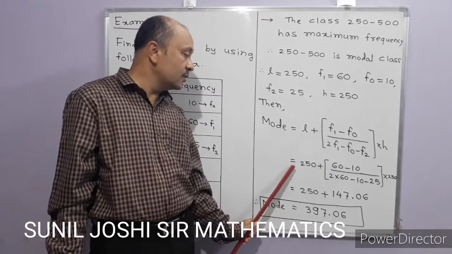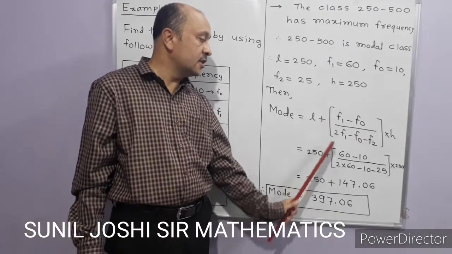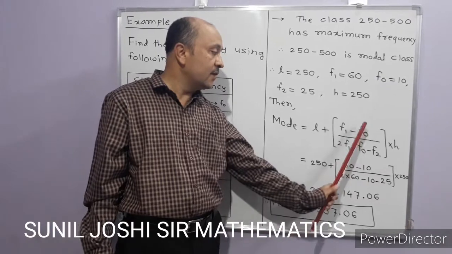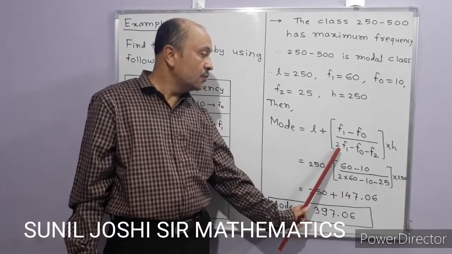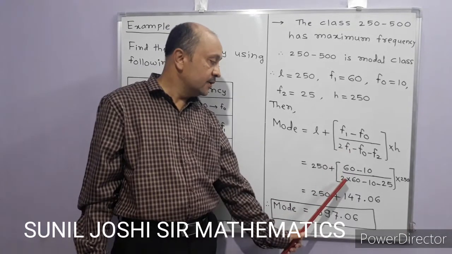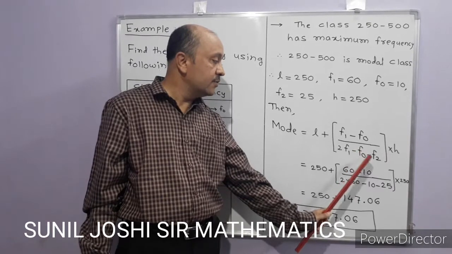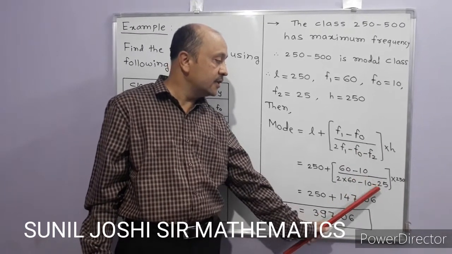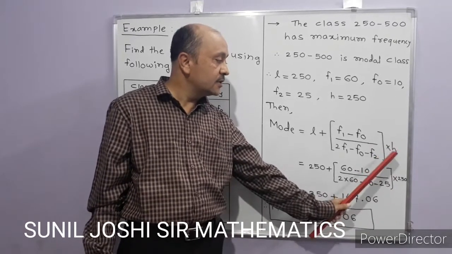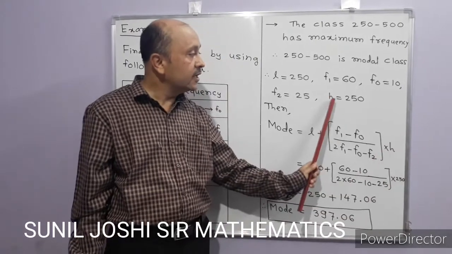L means 250, plus as it is, then the bracket starts, the value of F1 is 60, minus as it is, the value of F0 is 10, then 2 F1, twice F1 means 2 multiplied by 60, then minus F0, which is 10, then minus F2, which is 25, bracket close, multiplication sign as it is, and in place of h we put 250.